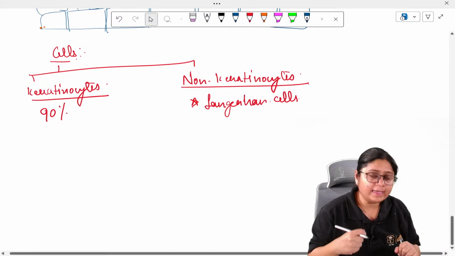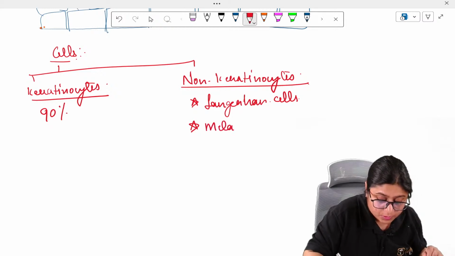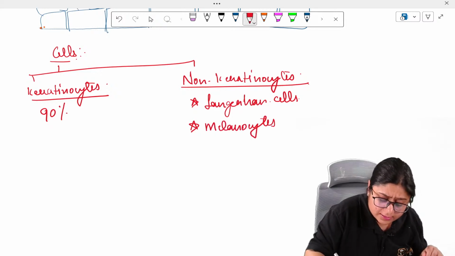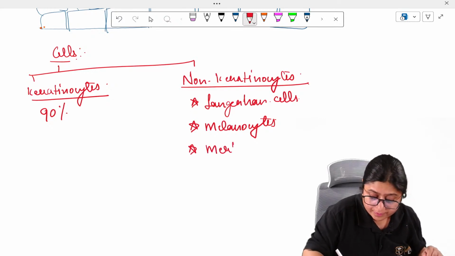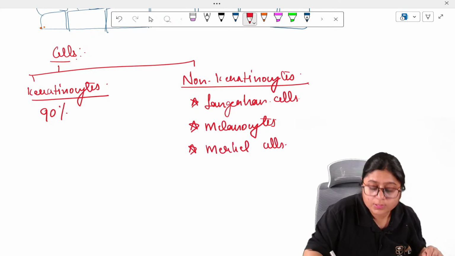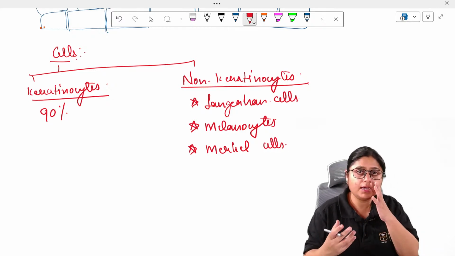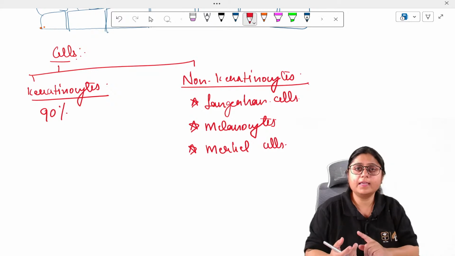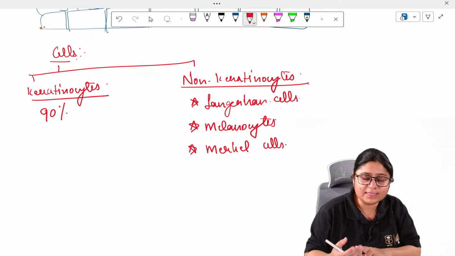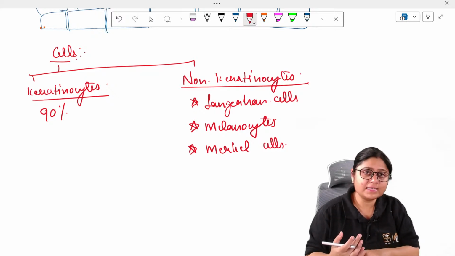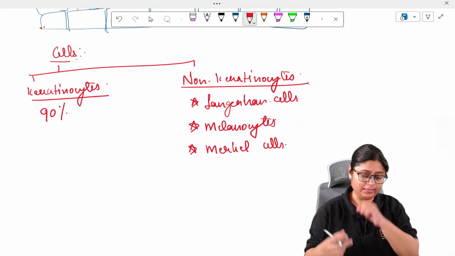They are used for fighting infection, right? Then there are melanocytes, which are responsible for melanin production. These cells are not that important. And then there are Merkel cells. Merkel cells are sensitive, like free nerve endings. They carry the pain sensation, then the pressure sensation, temperature sensation. So these are sensory organs which are present in the epithelium.